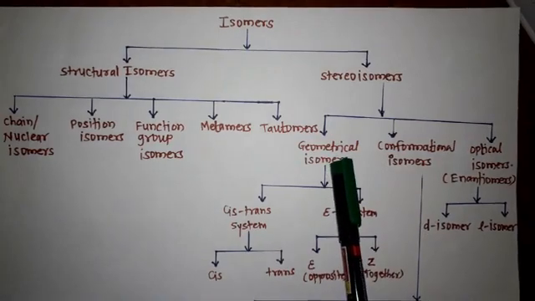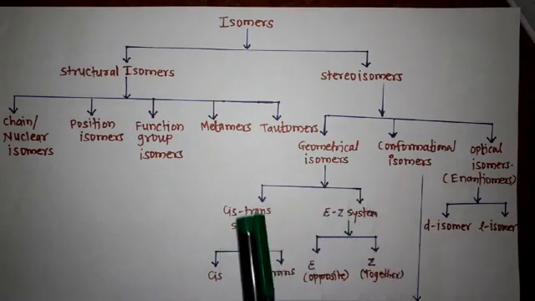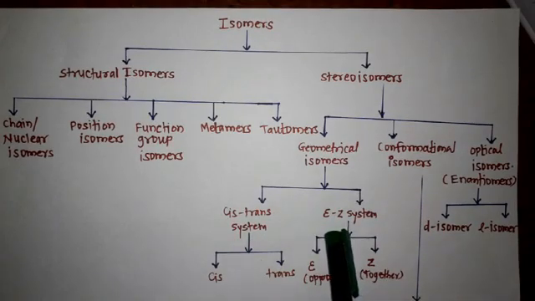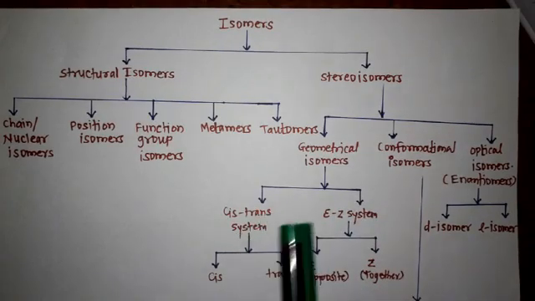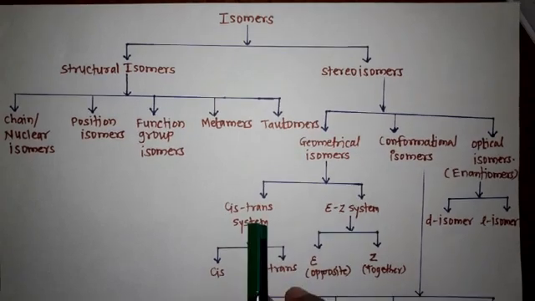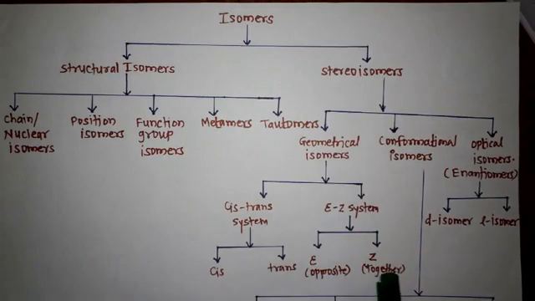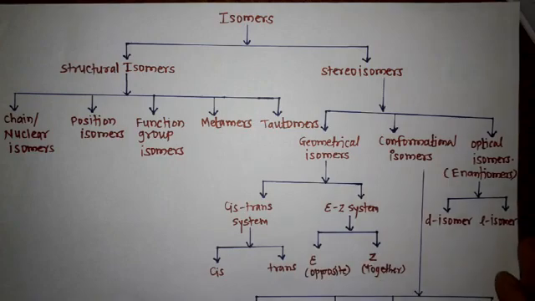Geometrical isomers also have two types: cis-trans system and EZ system. The cis-trans system has two types, cis and trans. The EZ system also has two types, E and Z. E means opposite and Z means together or similar types.